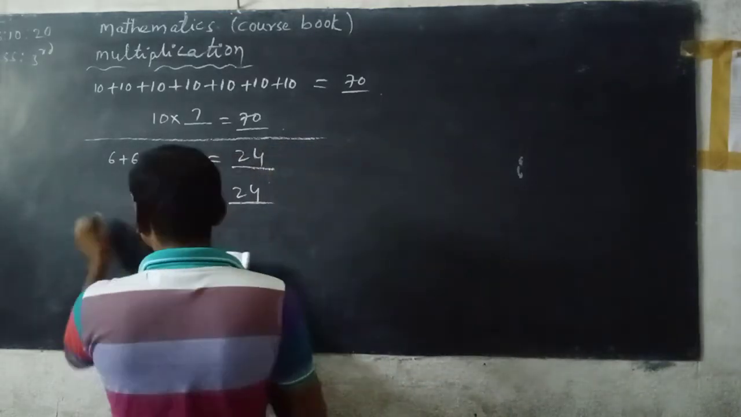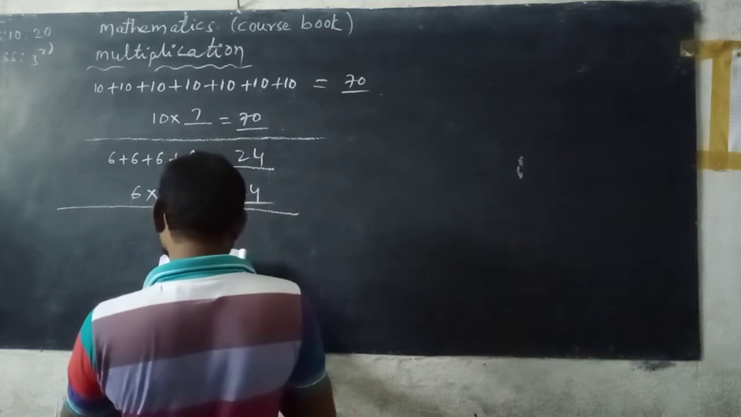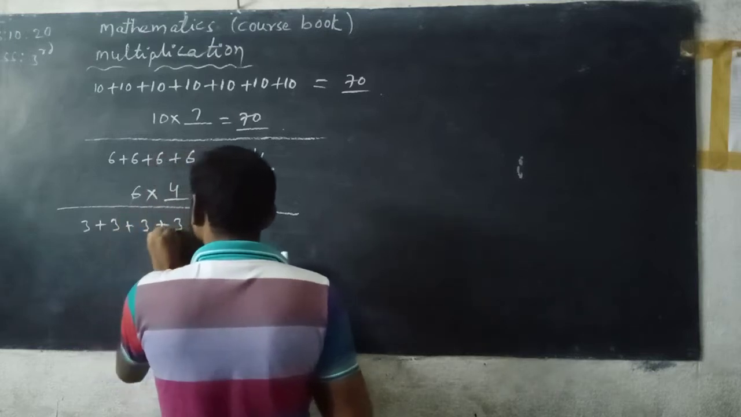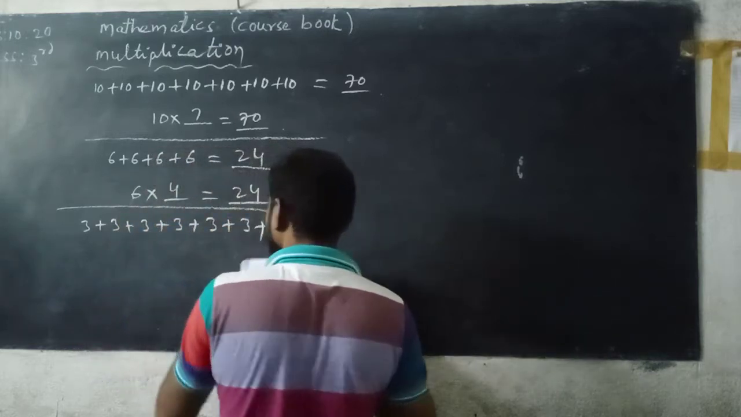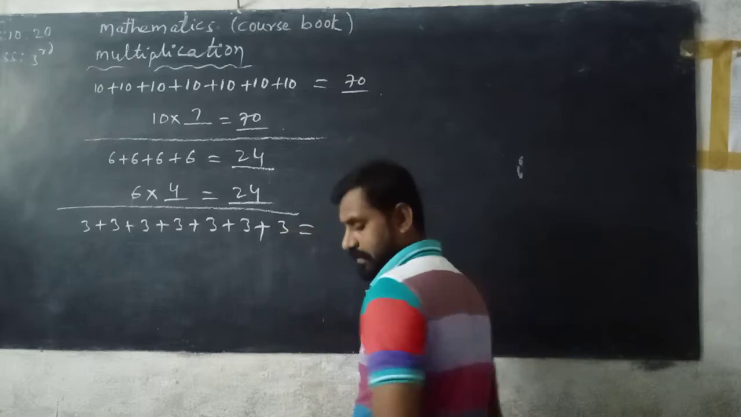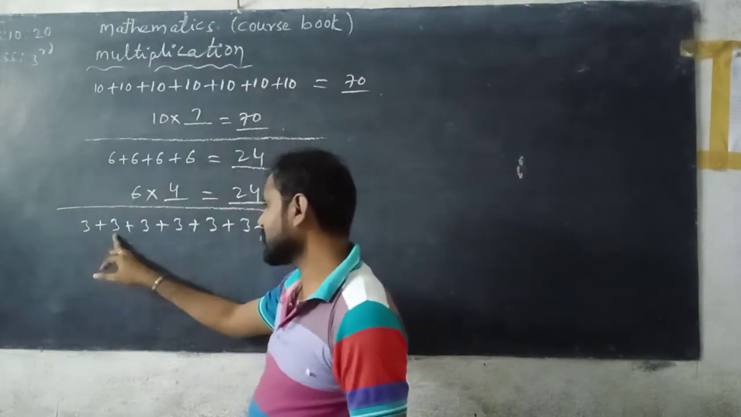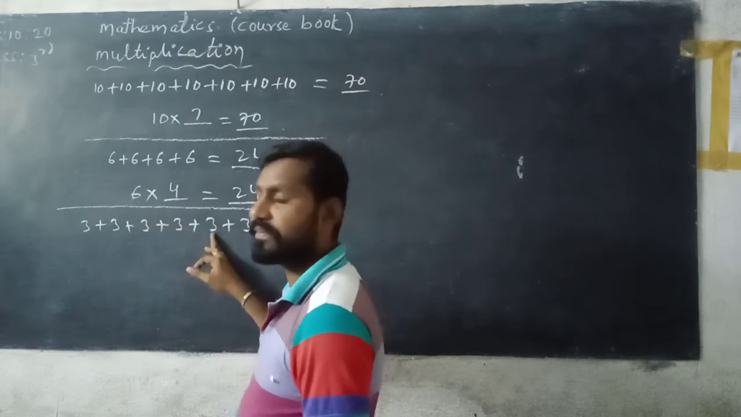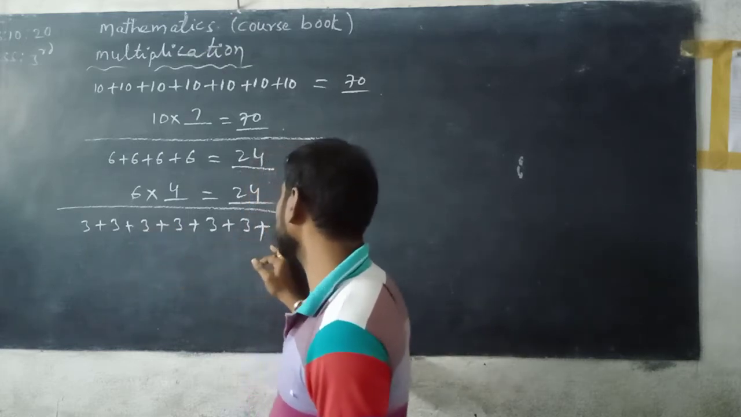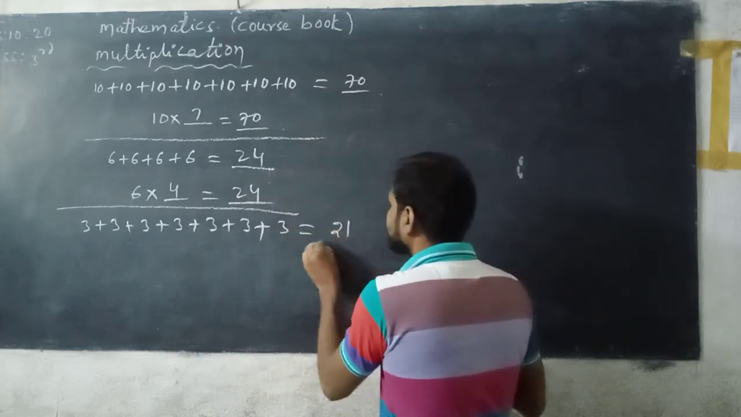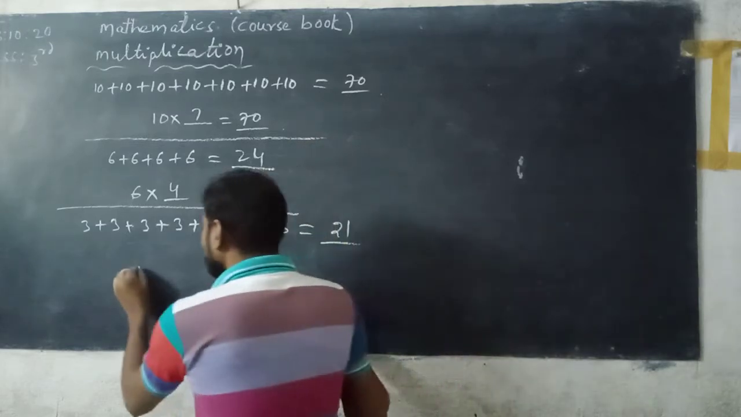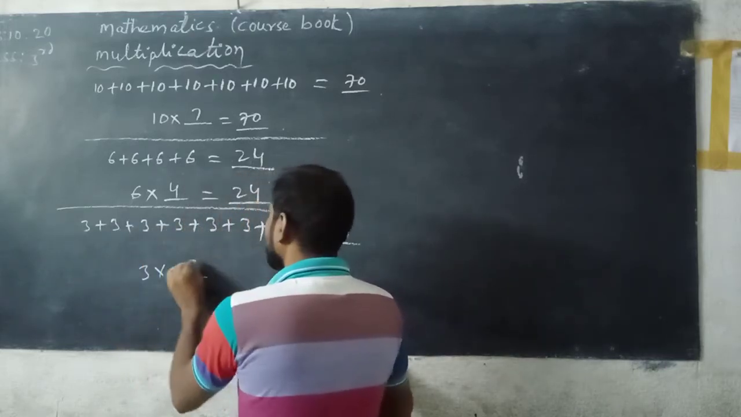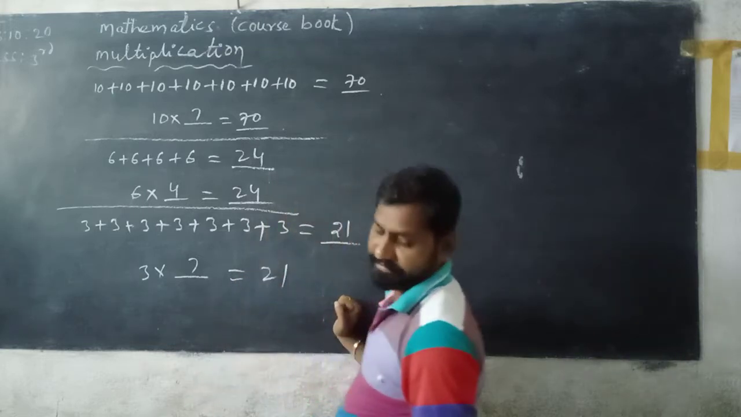Next 3. How many times? Write down. 1, 2, 3, 4, 5, 6, 7 times. See, 3 plus 3, 6. 6 plus 3, 9. 9 plus 3, 12. 12 plus 3, 15. 15 plus 3, 18. 18 plus 3, 21. This is the actual addition. So, 3 into how many times repeated? 7 times. So, 3 7s are 21.